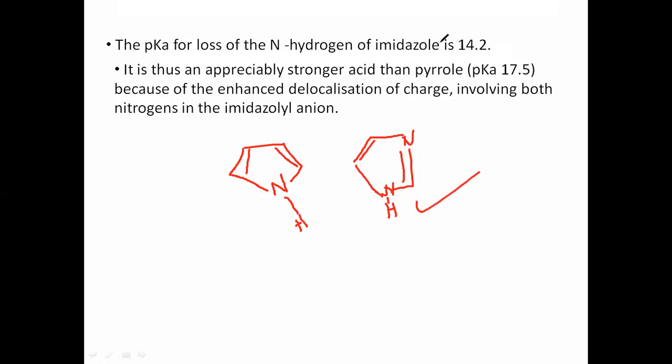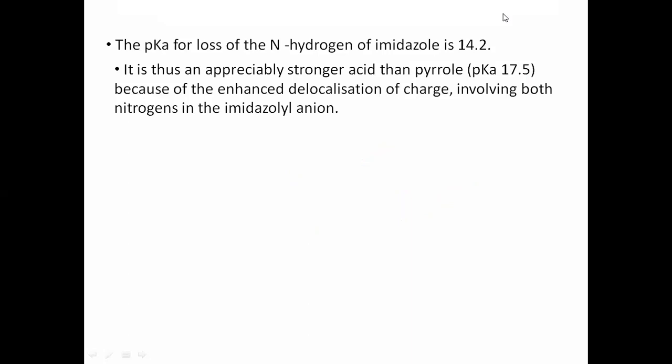Its pK is lower than the pK of pyrrole. This H is not very hard to remove, and therefore we can say imidazoles are good acids, because they can donate H plus easily compared to pyrrole. This is a very important property you can find in questions based on this compound. Fine. So remember this one.